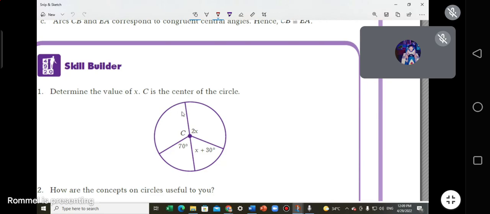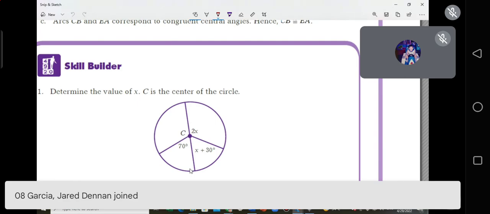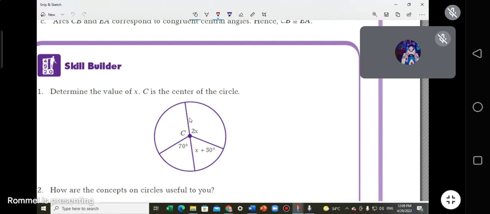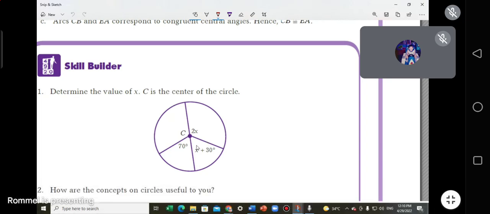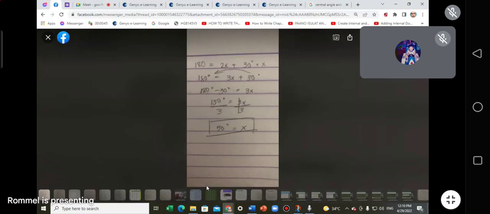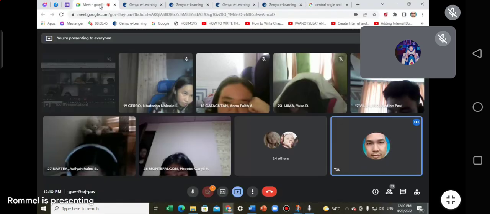So if this is 360 all in all, if you cut the 360, it gives you 180. That is why 180 is equal to 2x, the first central angle, plus x plus 30.